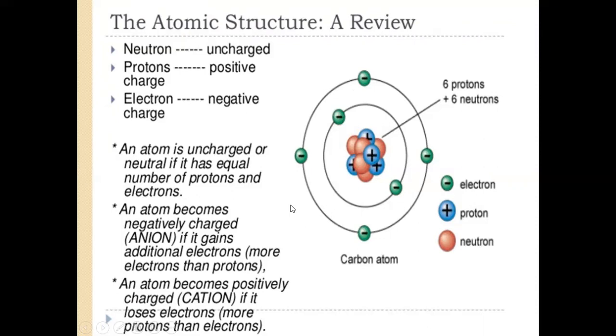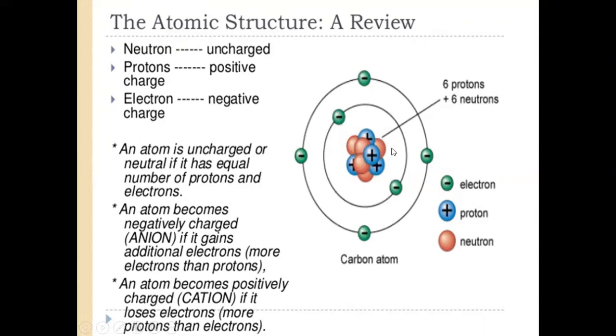Now, if by any means this atom loses an electron, so there are 5 electrons and 6 protons over there, there is a deficiency of electrons in this atom, and because of this positive charge, this atom is positively charged because it loses electrons and it has more protons.